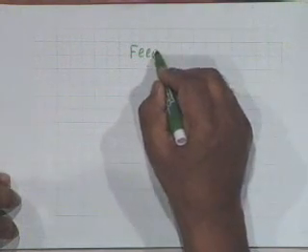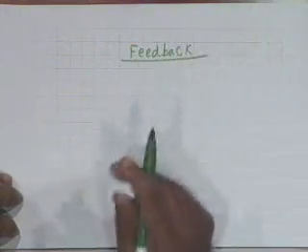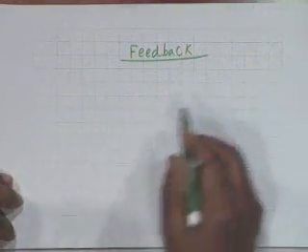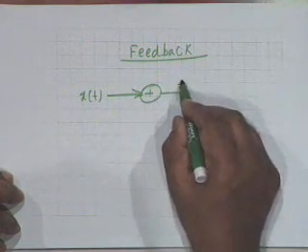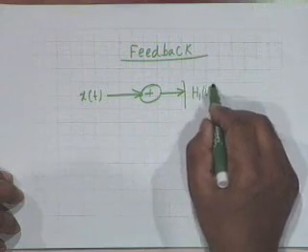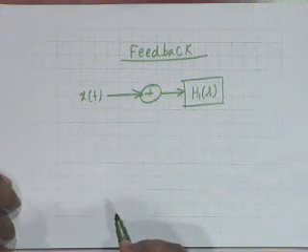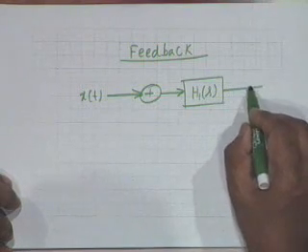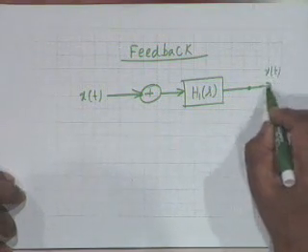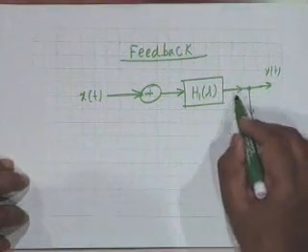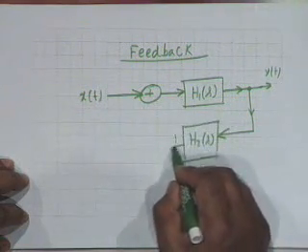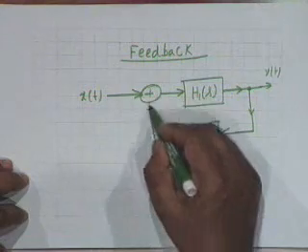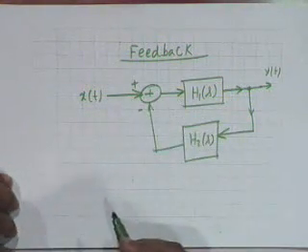The third type of interconnection, which is new, at least for this course, you must have done it in Principles of Electronic Circuits, is the feedback interconnection. That is, we have a signal x of t, which is processed by a linear system whose system function is h1 of s, and then whatever the output is, let us say y of t, this is fed back through another linear time invariant system h2 of s, and the output of this is subtracted from the input. This is plus and this is minus.